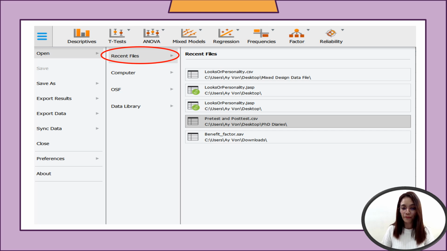If you already opened the file that you are going to analyze, just click the recent files. Or if you saved your file on the desktop or in drive D or C, you can click computer and then look for the data. Be sure that the data is in a CSV file for it to be loaded in JASP.